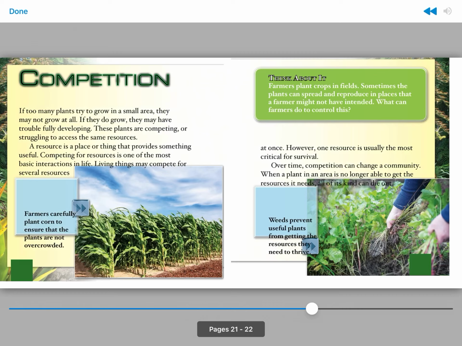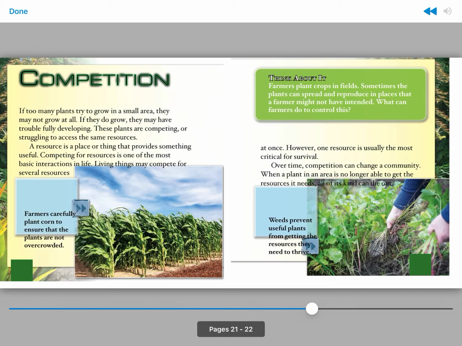Competition. If too many plants try to grow in a small area, they may not grow at all. If they do grow, they may have trouble fully developing. These plants are competing or struggling to access the same resources. A resource is a place or thing that provides something useful. Competing for resources is one of the most basic interactions in life. Living things may compete for several resources at once. However, one resource is usually the most critical for survival.